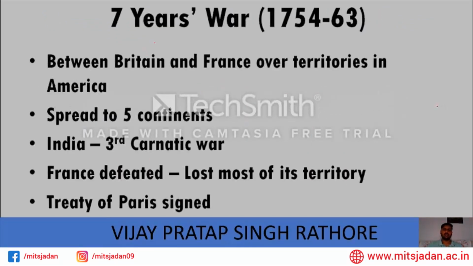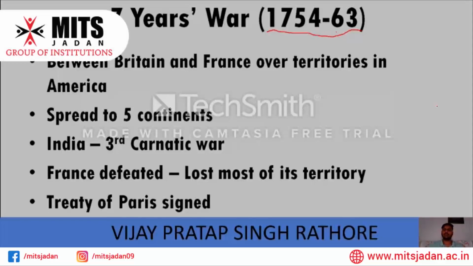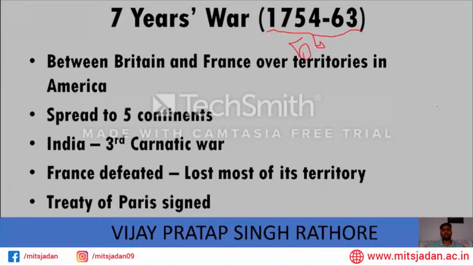In 1754, a war was started in Northern America, and that is called the Seven-Year War. This war started in 1754 and terminated in 1763. Although 54 to 63 is 9 years, it is still called the Seven-Year War because most of the fighting started in 56. Remember this. So this war actually started in 56 and terminated in 63. That is why it is called the Seven-Year War.